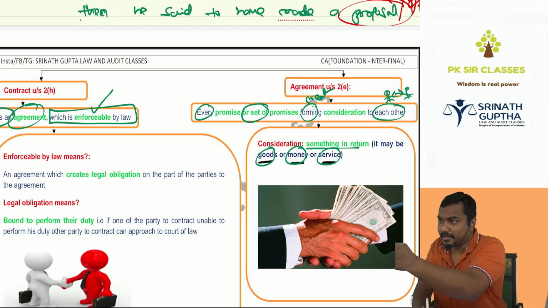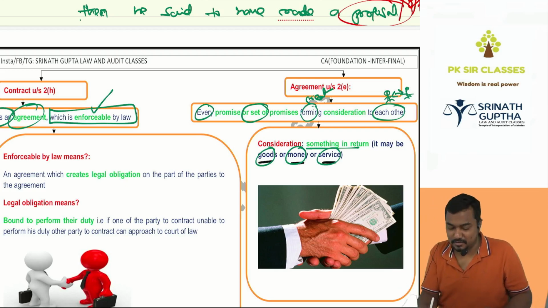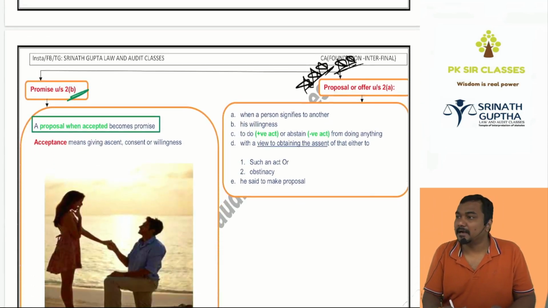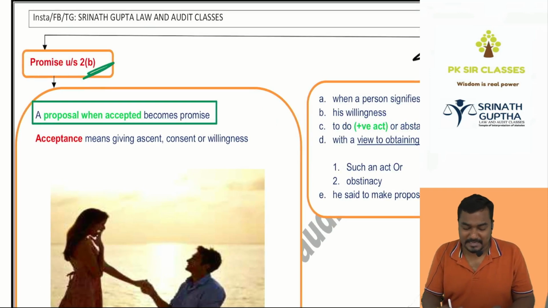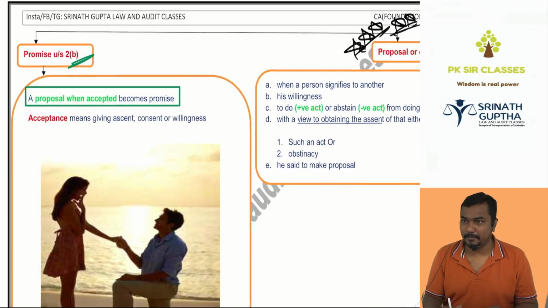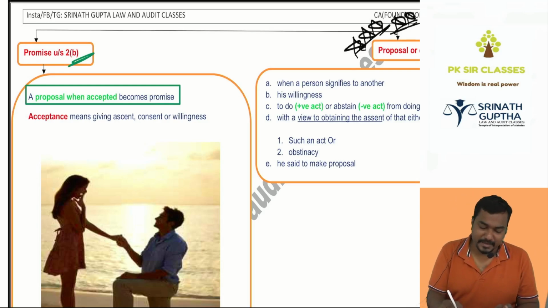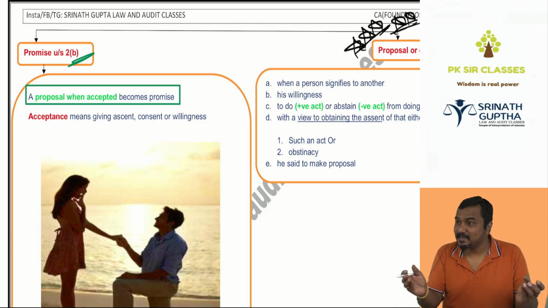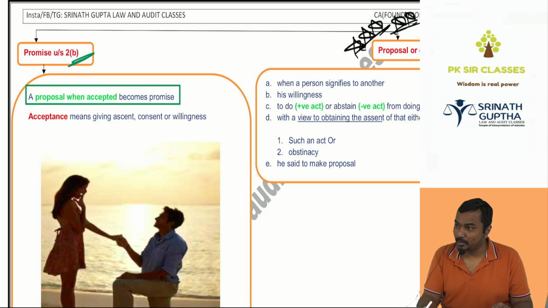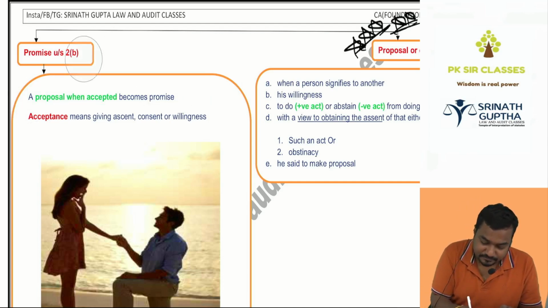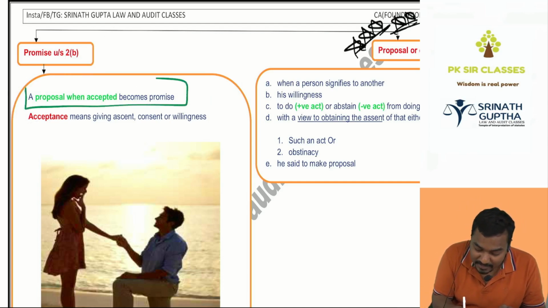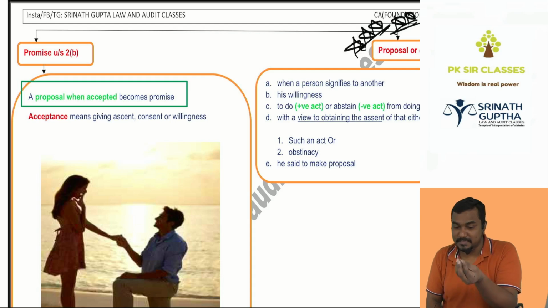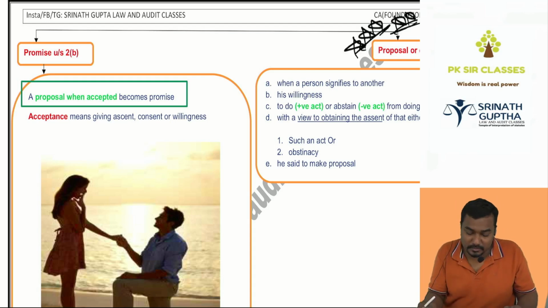Then I am asking 2E, can you please explain what is a promise also? Then 2E said, sorry sir, I am busy. Do one thing. I have one friend, 2B. Go to 2B and ask him, he will explain the meaning of a promise. Then I went to 2B. I am asking, hey 2B, can you please explain what is a promise? 2B said, yes sir, I am here to explain what is a promise. A proposal when accepted becomes a promise. When a proposal is there and it is accepted, it is called a promise.